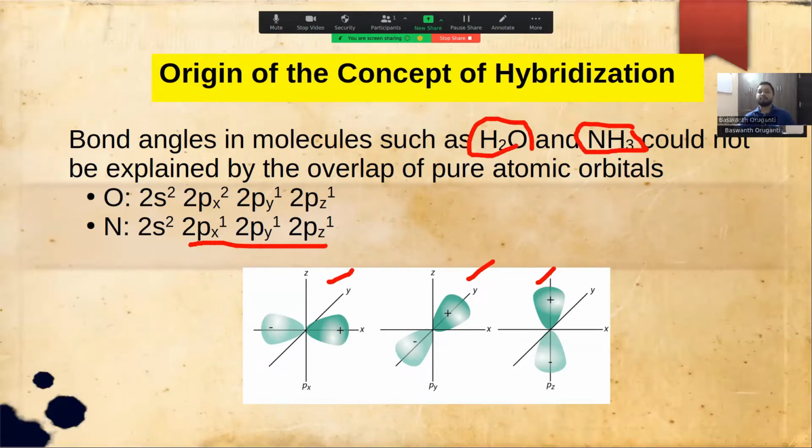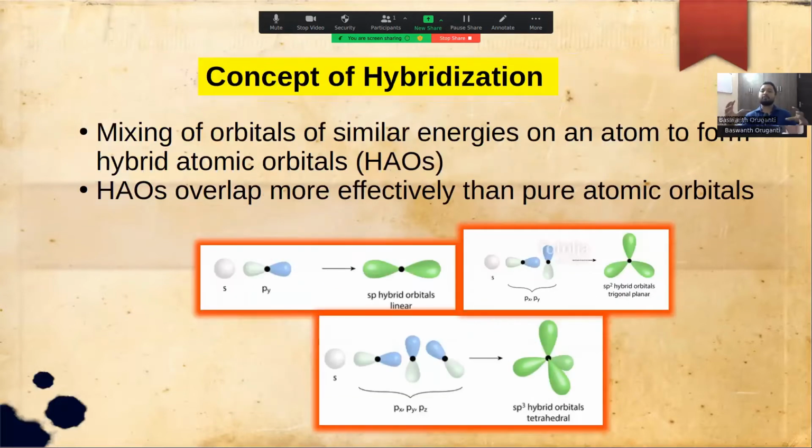To understand this, Pauling came up with the idea of hybridization. That is, the s orbitals and p orbitals mix to form sp hybrid orbitals. The hybrid orbitals are more effective in overlapping than pure atomic orbitals. So this is the concept of hybridization. Orbitals which have similar energies, for example 2s and 2p, can mix to give sp hybrid orbitals. These hybrid orbitals are better in overlapping than the pure atomic orbitals.